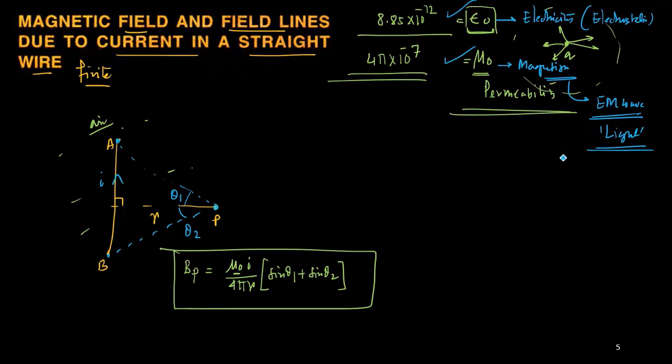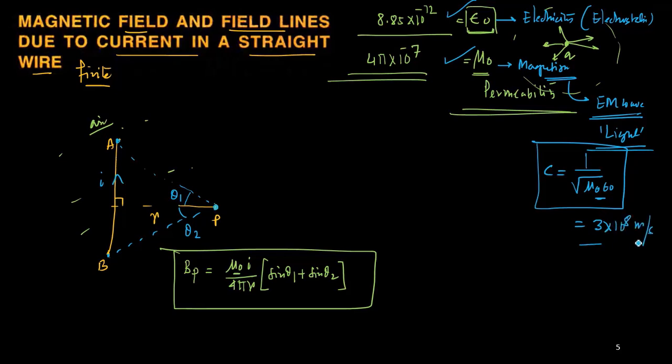And for light, you know the velocity of light is 3 into 10 to the power 8. It has also been found that this number c can be obtained by combining mu naught and epsilon naught. If you put the values of mu naught and epsilon naught in and calculate, the number comes to 3 into 10 to the power 8 meter per second. So mu naught is basically measuring the property of the medium, which is free space, that is, vacuum or air.